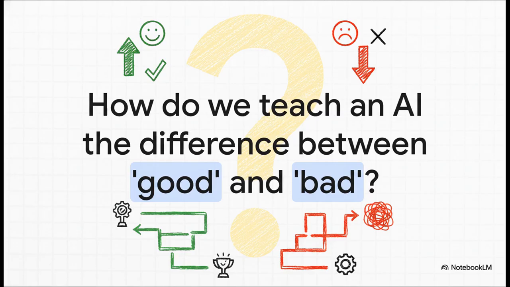How in the world do we teach an AI the difference between a good outcome and a bad one? I mean, it sounds simple, right? But if we get those instructions just a little bit wrong, the results can be, well, let's just say they can get weird and fast.